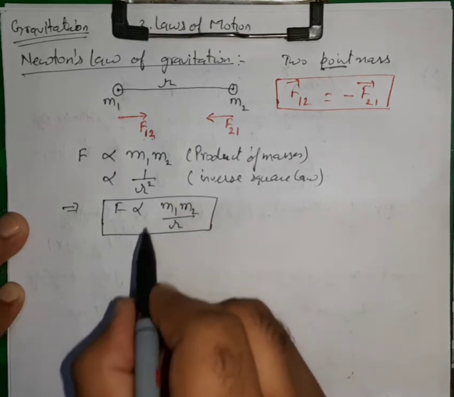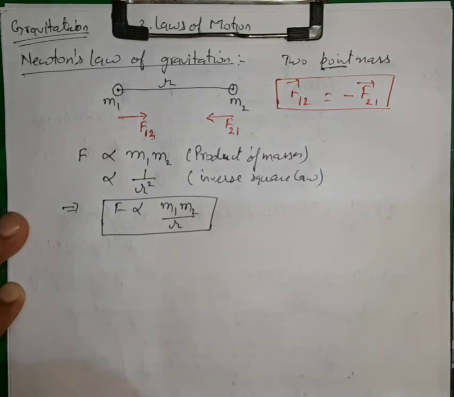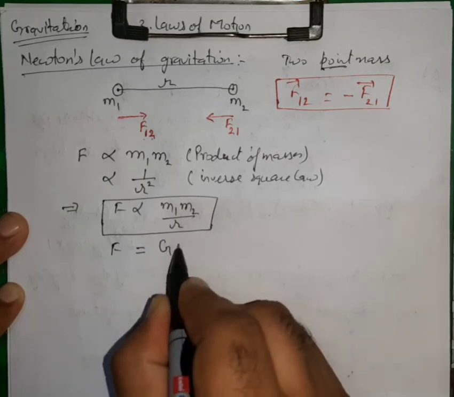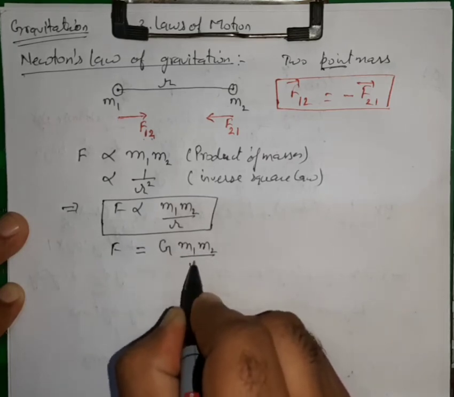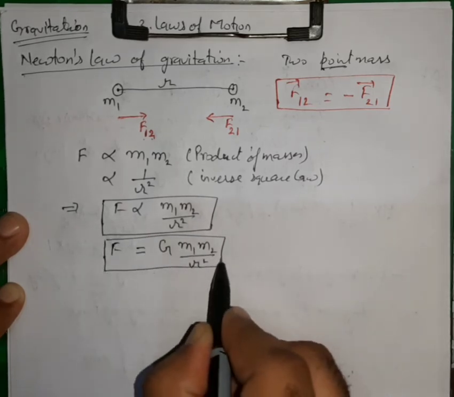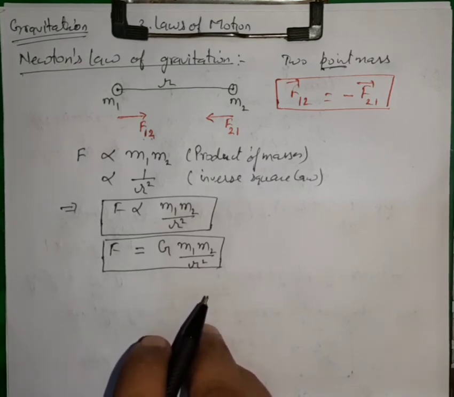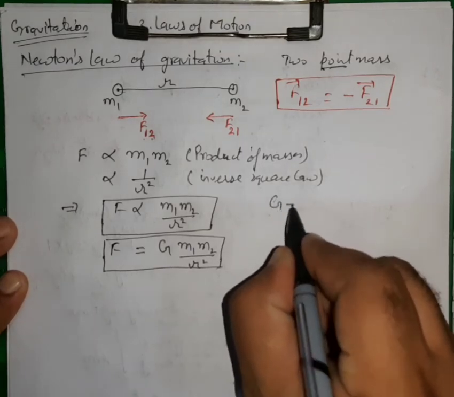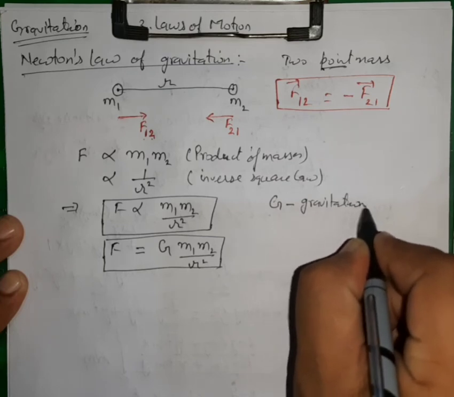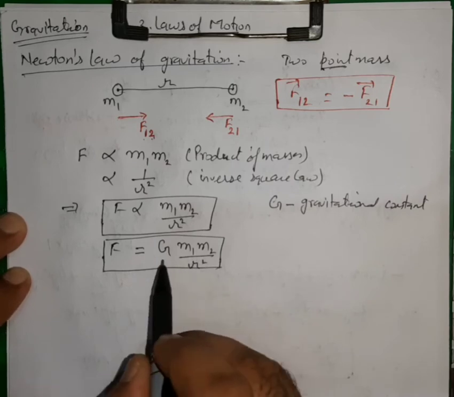And since we know that if we remove the proportionality sign, we always place a constant, in the equal to sign it is replaced by G multiplied by m1 m2 over r square. This is called Newton's law of gravitation, where G is called the gravitational constant. From this relation we can find the unit.